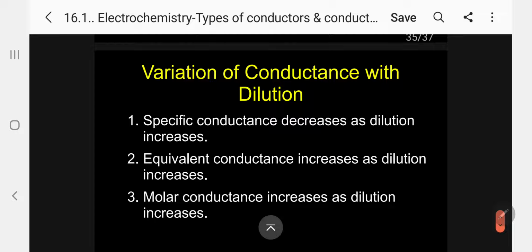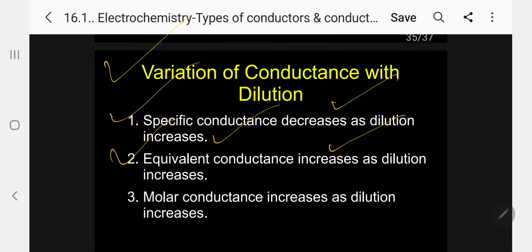Now, the most important information I want to give regarding these three conductivities: variation of conductance with dilution. What will happen? Specific conductance decreases as dilution increases. Equivalent conductance increases as dilution increases. Molar conductance increases as dilution increases. Kindly follow. What is the reason? Normally the question will be there. I can give you the answer now.